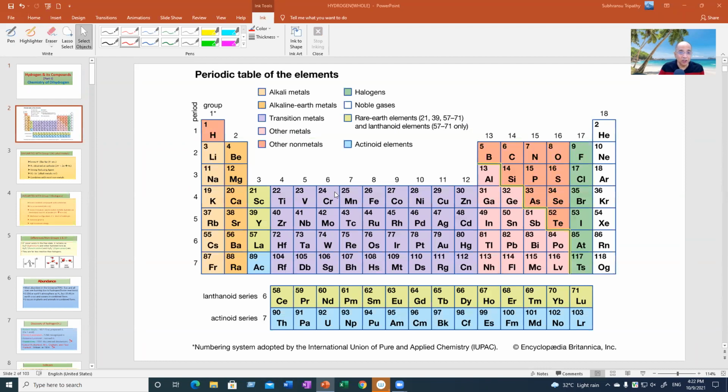It has dual positions in the periodic table, that you know from your class 9, that it has no fixed position. You can place it in group 1 along with alkali metals, though hydrogen is not a metal. Also, you can put it along with halogens. In fact, hydrogen is subjected to a lot of injustice because it has no proper place in the periodic table.